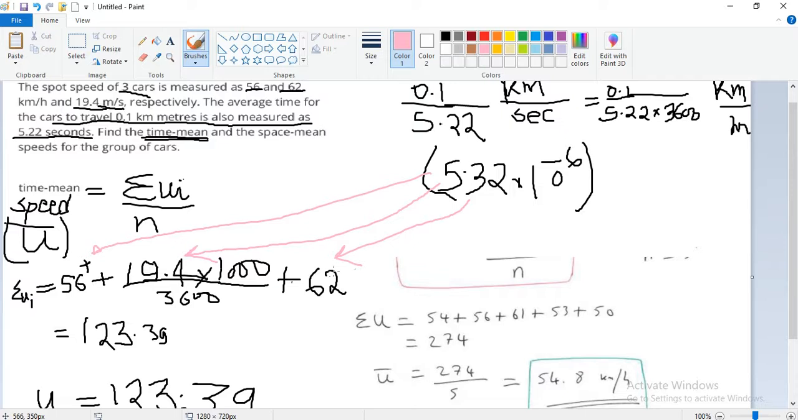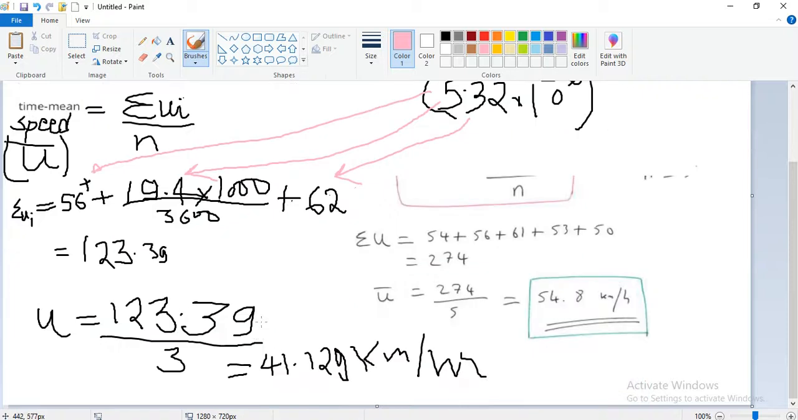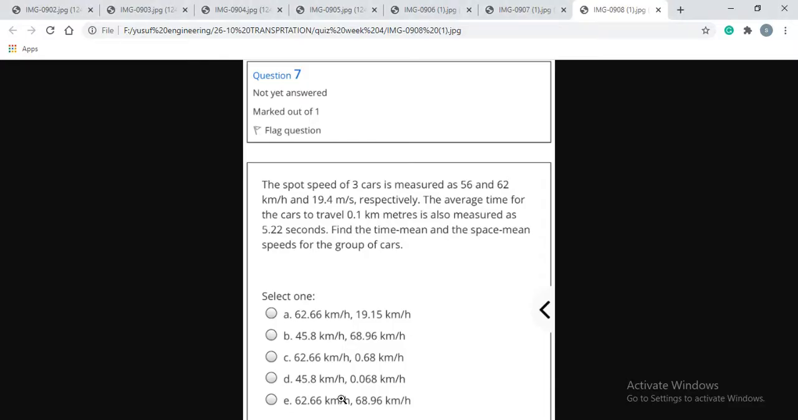So 56 plus 5.32 into 10 to the power minus 6, then 19.4 into 1000 upon 3600, added to 5.32 into 10 to the power minus 6, plus 62 added to 5.32 into 10 to the power minus 6, divided by 3, gives 218. We are not getting the answer.